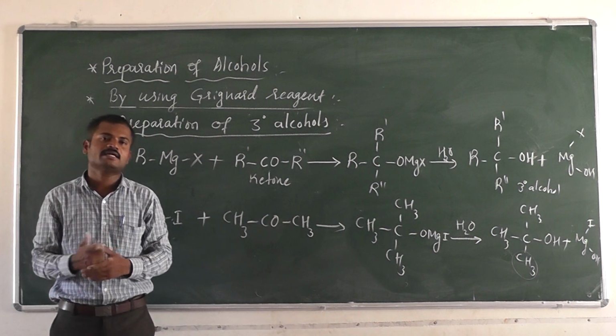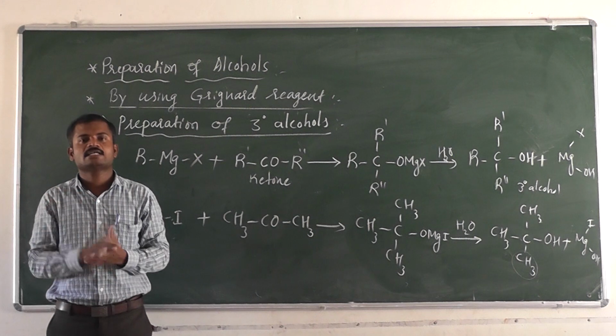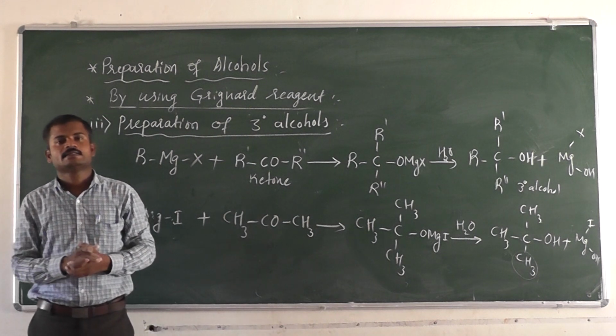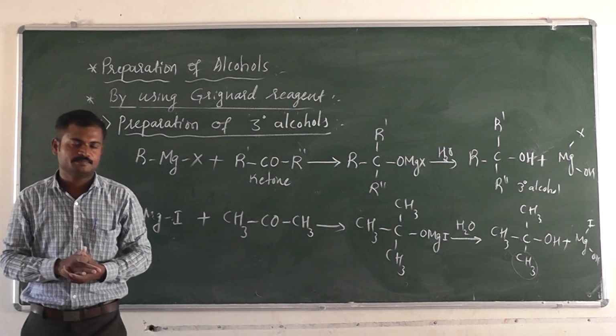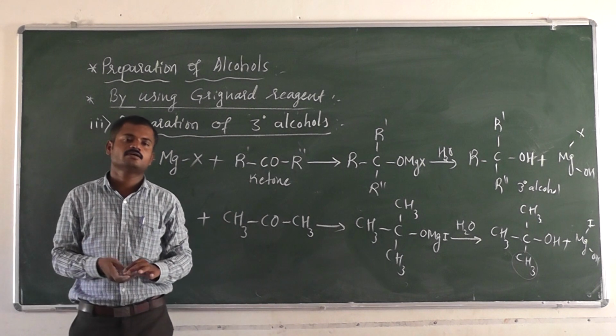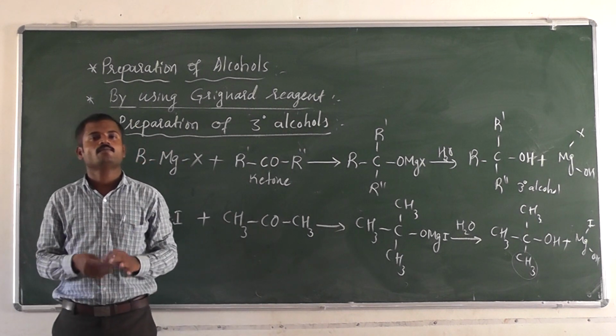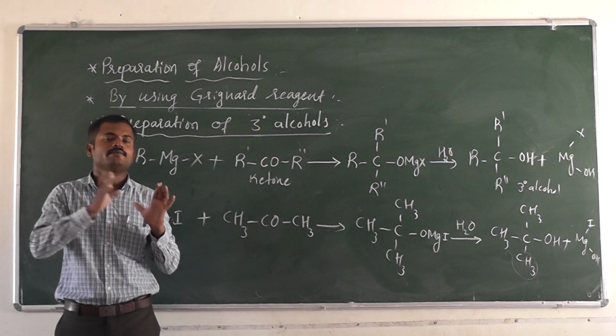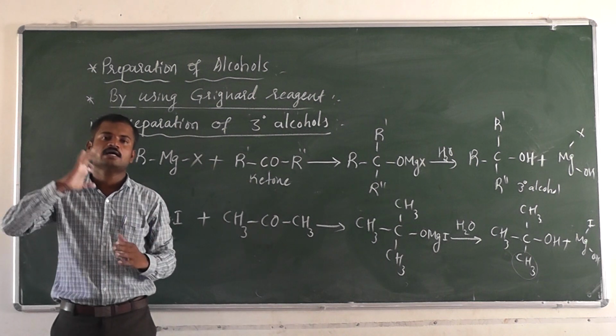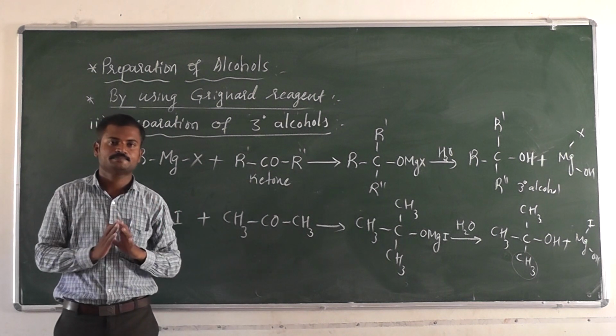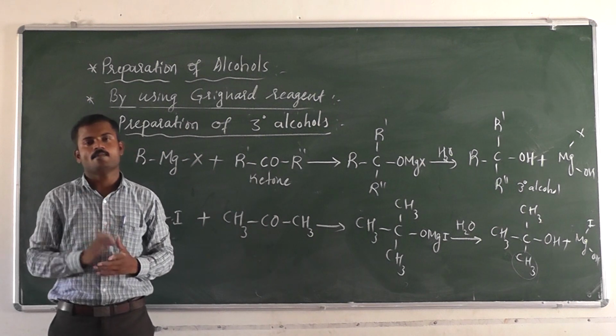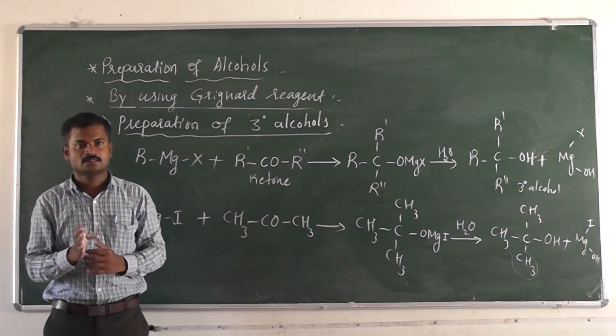So what is boiling point here? If the vapor pressure is equal to the atmospheric pressure, then it becomes the boiling point. So pentane has a high boiling point compared to propane because of the number of carbon atoms.